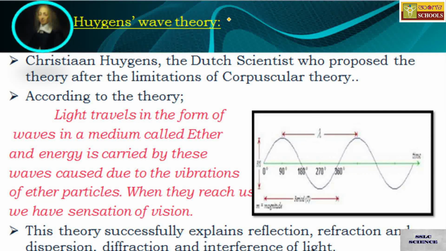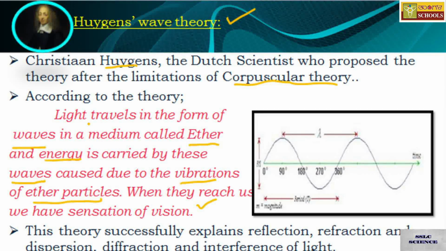Second theory, Huygens wave theory. Christian Huygens, the Dutch scientist, proposed this theory after the limitations of the corpuscular theory of light. According to wave theory, light travels in the form of waves in a medium called ether, and the energy carried by these waves is caused by vibrations of ether particles. When they reach us, we have the sensation of vision.